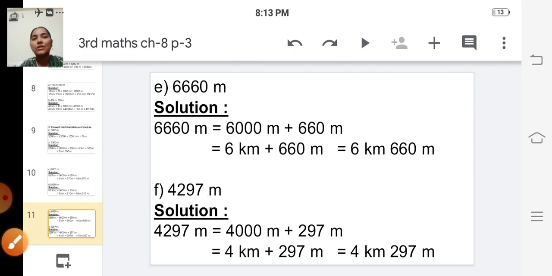Have you all understood, children, what I have taught today? Is it clear for you? Yes, the only thing you have to remember is the conversions. Okay, then only you can answer.